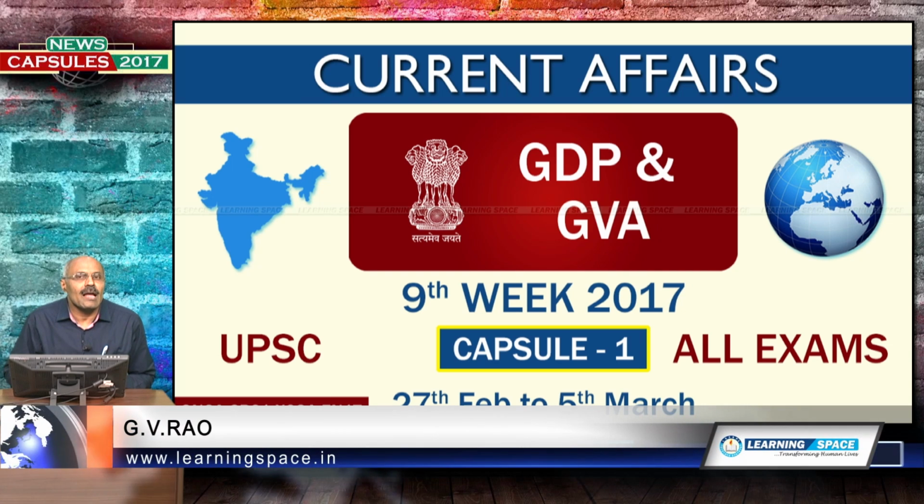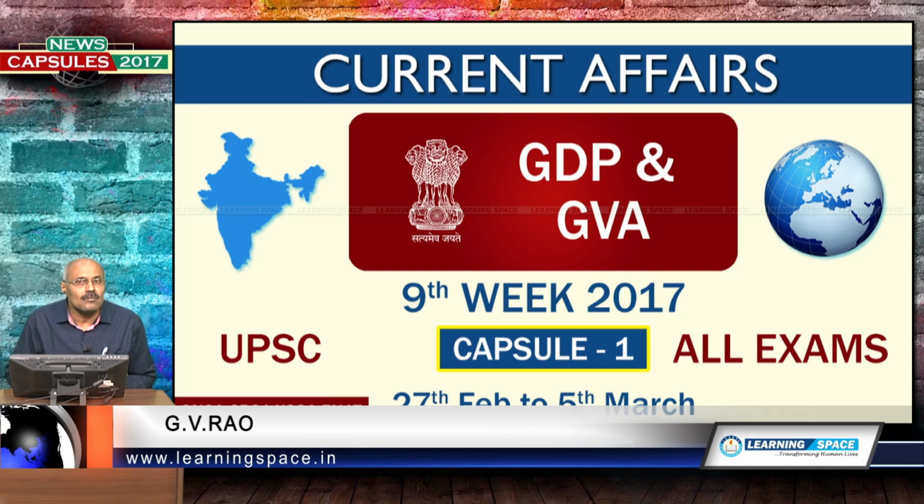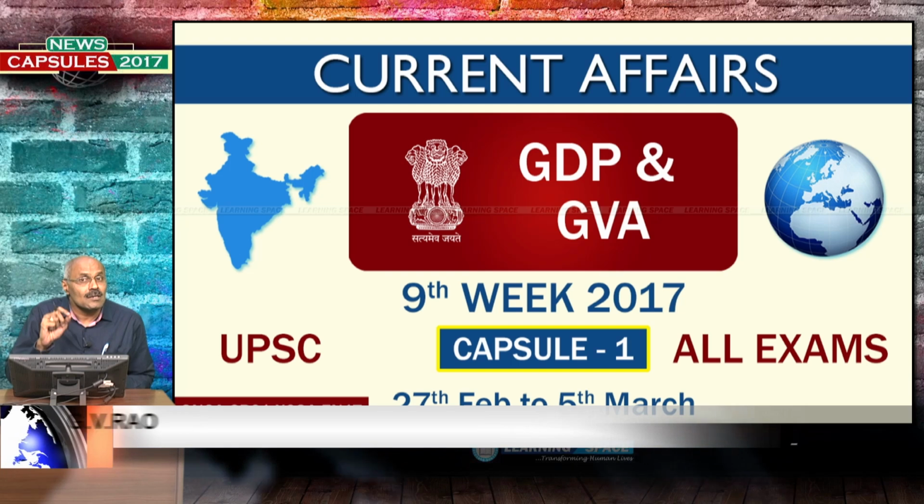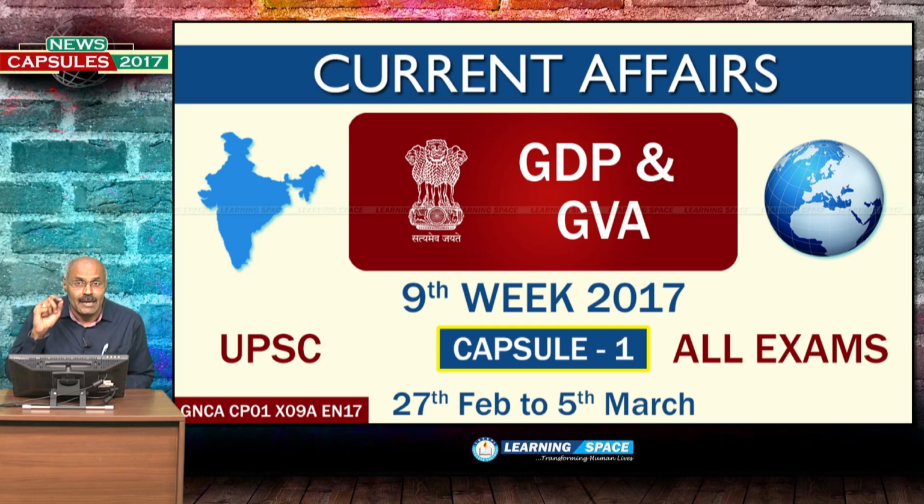Every week you will have 3 capsules in addition to why and how and facts and figures. In this first capsule you will have a clear idea about what is GDP, GNP, NDP, NNP, as well as a clear difference between GDP and GVA. And in the budget lecture I gave a lot of clarity with regard to capital expenditure and revenue expenditure.